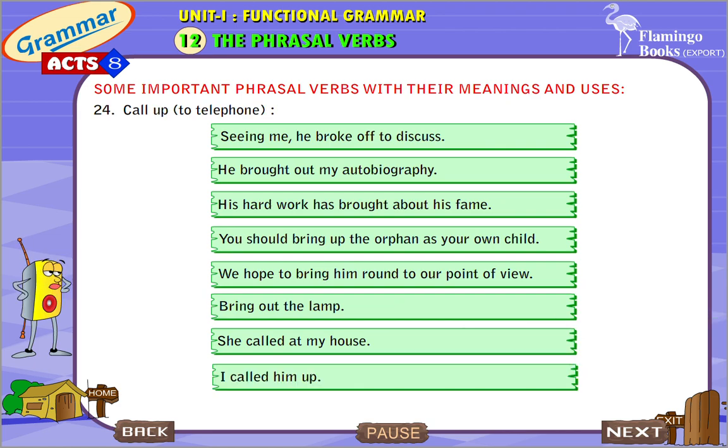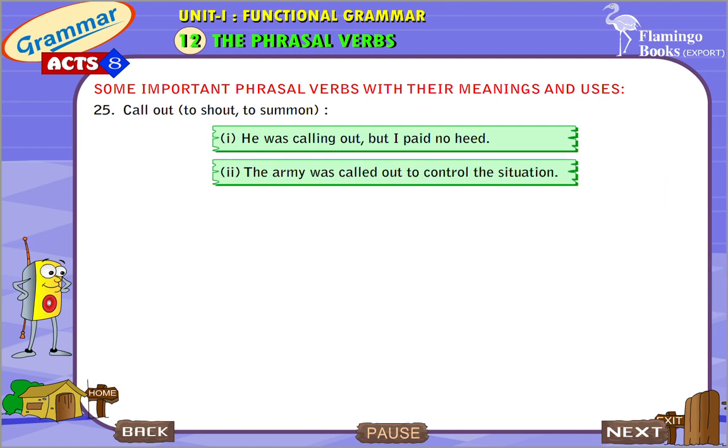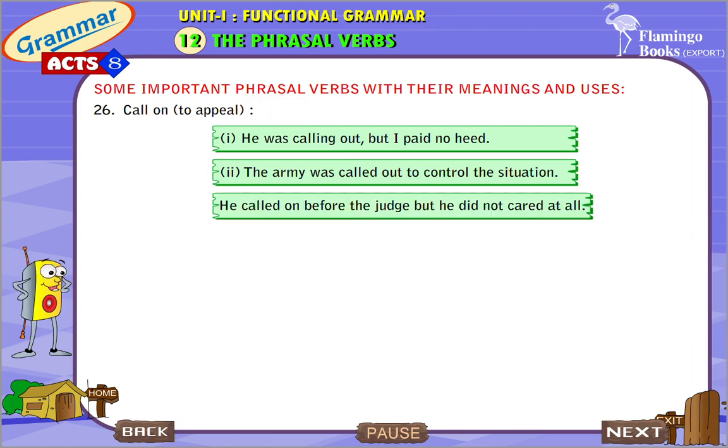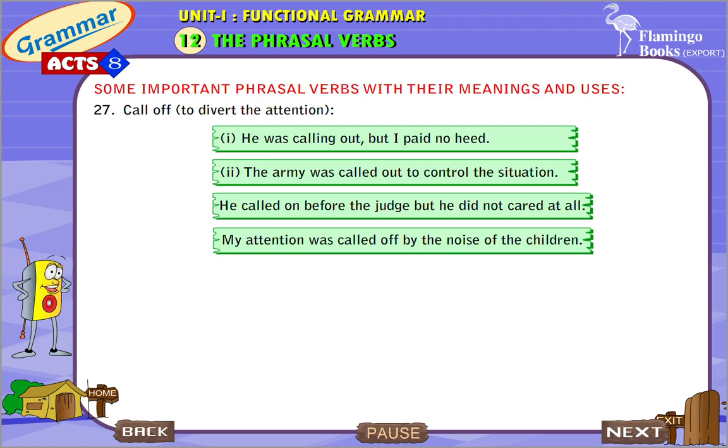Call up: to telephone. I called him up. Call out: to shout, to summon. He was calling out, but I paid no heed. The army was called out to control the situation. Call on: to appeal. He called on before the judge, but he did not care at all. Call off: to divert the attention. My attention was called off by the noise of the children.